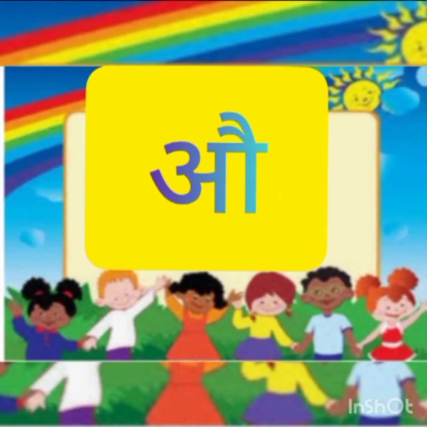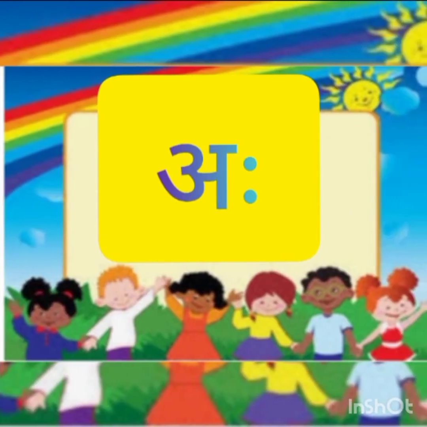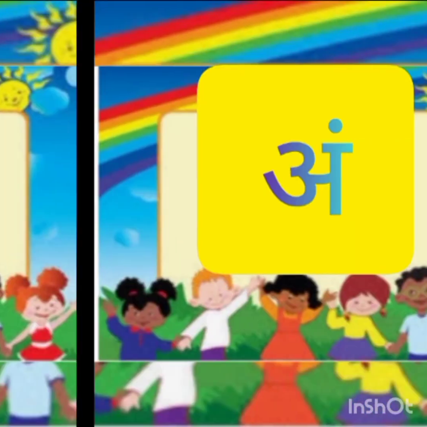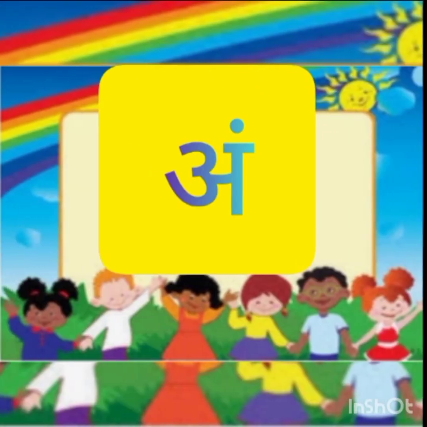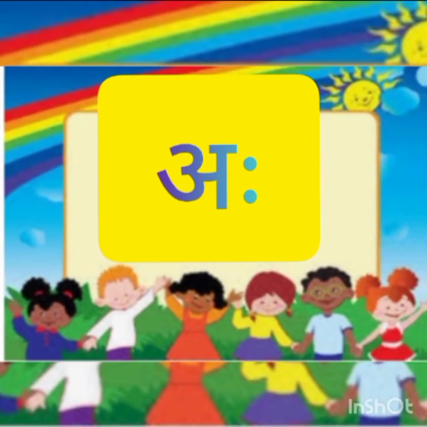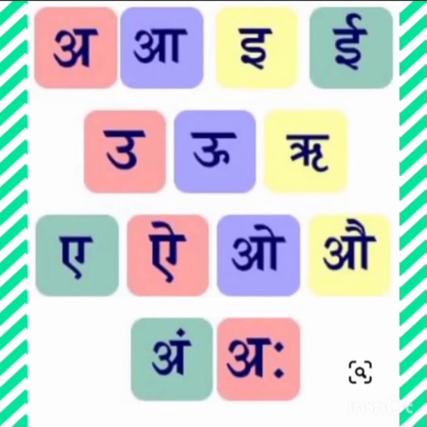Once again. Ow. Aha. Ow. Aha. Okay. Once again, what we will say together from the beginning. I, I, U, Ir, A, I, O, Au, Aha. Okay. Say with me. I, I, U, Ir, A, I, O, Au, Aha.